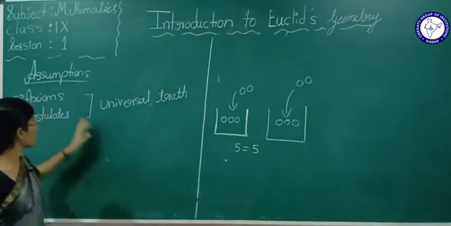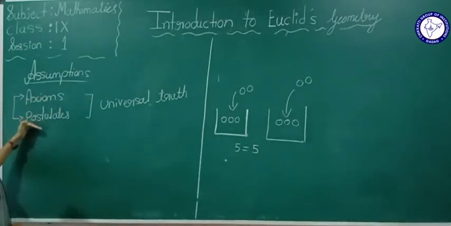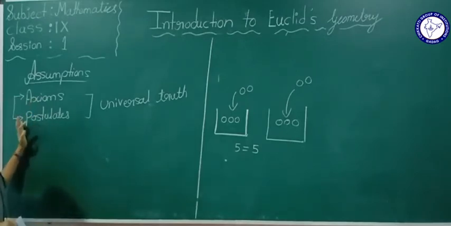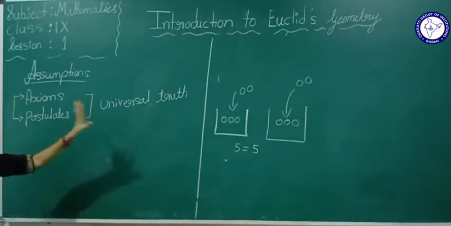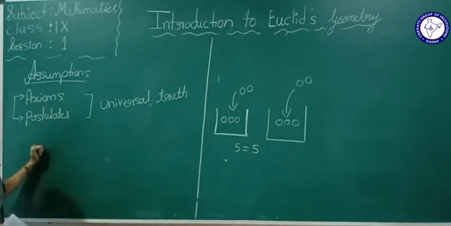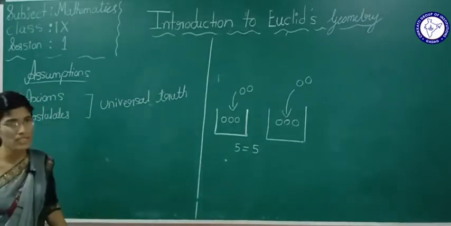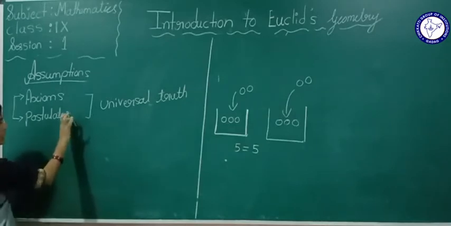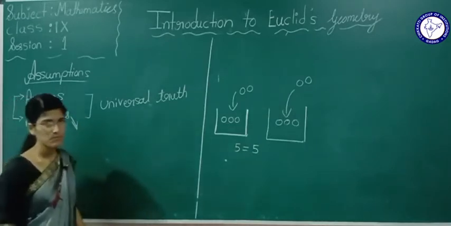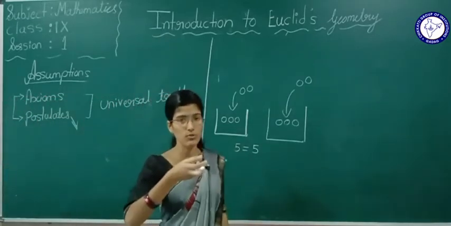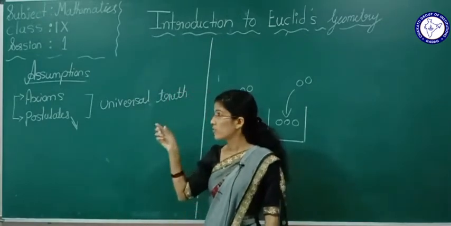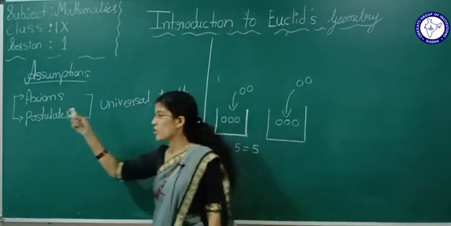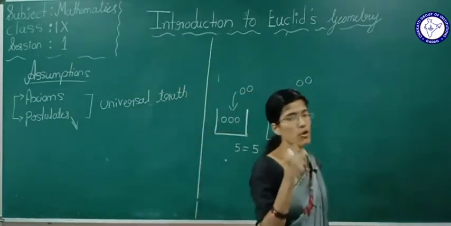Okay. Now why did he divide it in two? What is an axiom and what is a postulate? What is special in this? Axioms and postulates are universal truths, and we are going to accept them. But why did he divide them in two? These axioms we use in all topics of mathematics, and these postulates we use only in the topic of geometry.